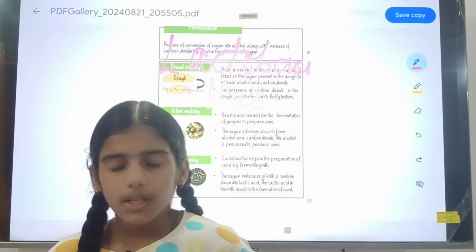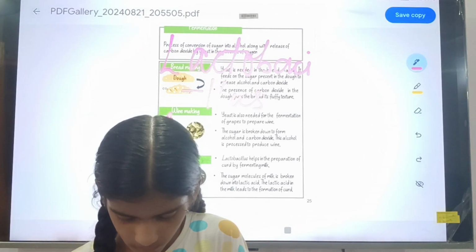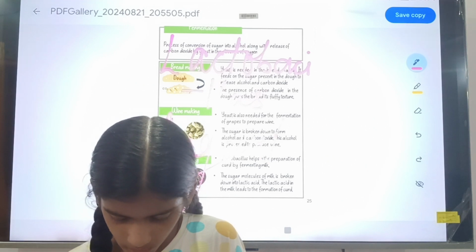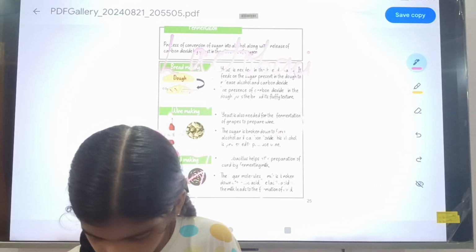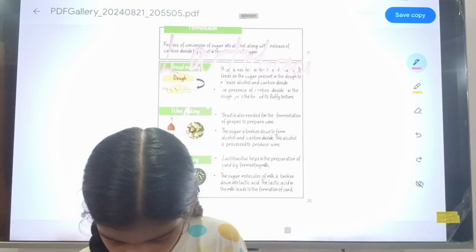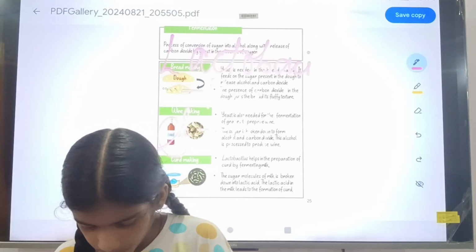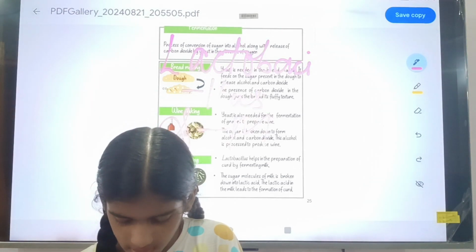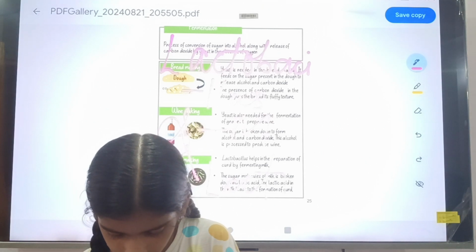This is because of the fermentation process. The sugar molecule that is present in the milk is broken down into an acid. This sugar is broken down into an acid named lactic acid.